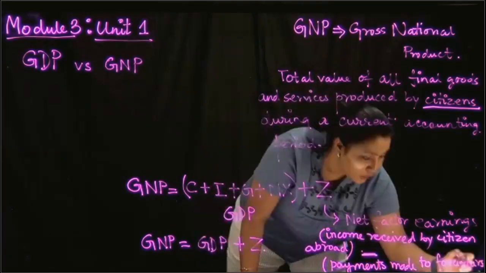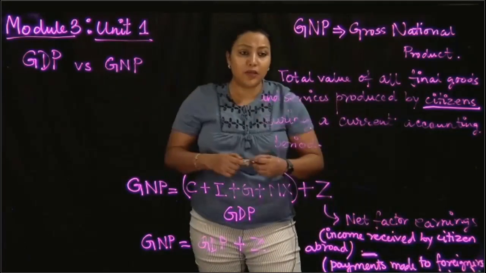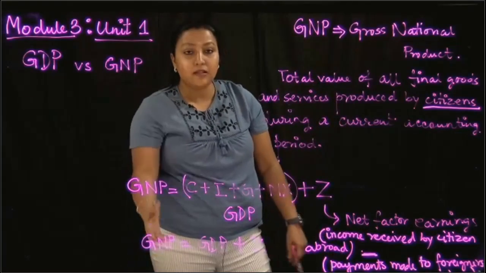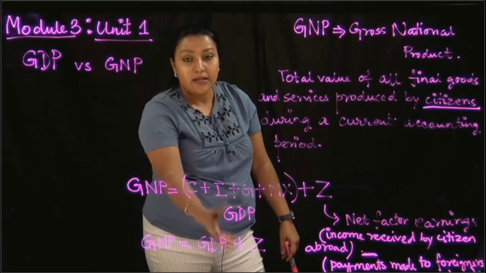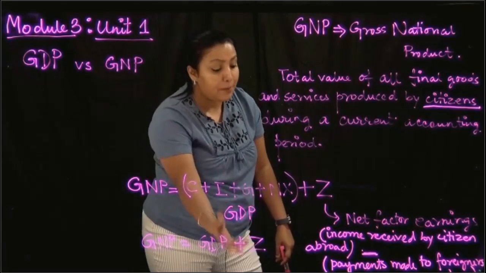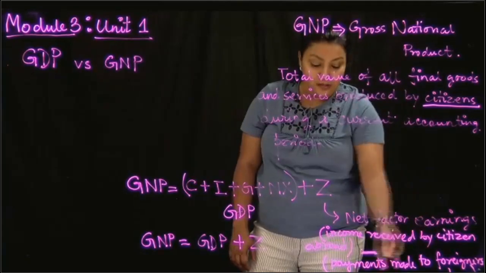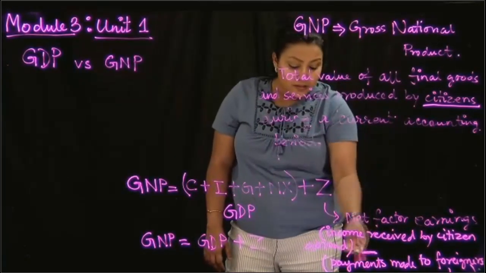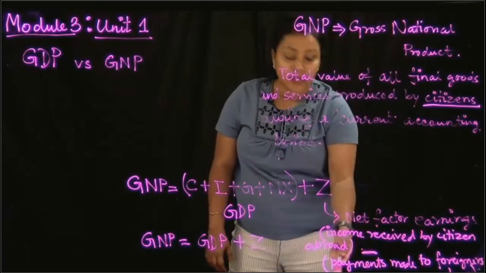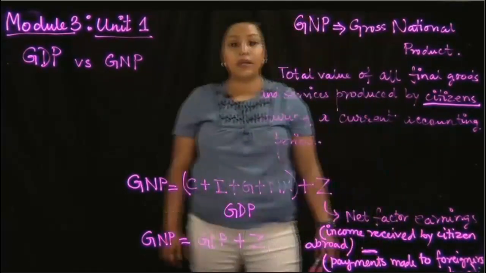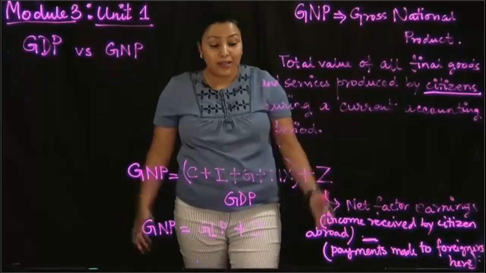So if I'm talking about the GNP for the USA, then the GNP for the USA is the GDP of the USA plus the income earned by all US citizens living abroad, minus the money that is paid to all foreigners who are working and living on US soil. So that is the GNP.